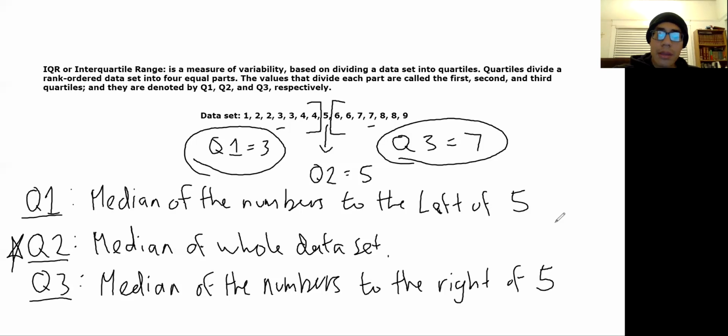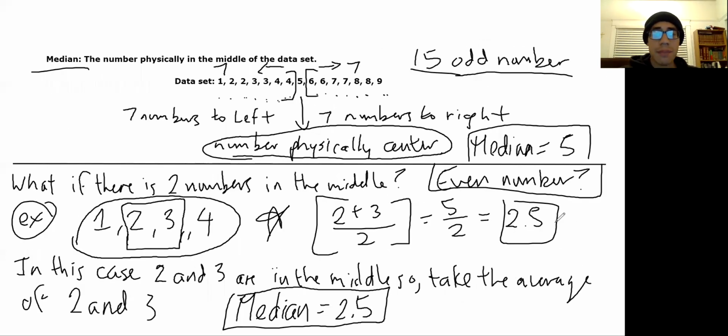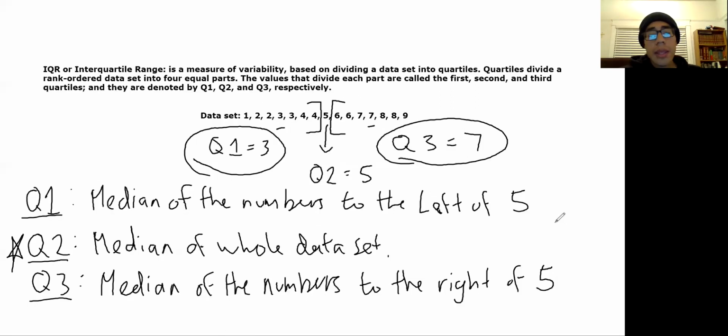Now, if we go back to the section where we talked about the median, it's the number that's physically in the middle. So I want to start there. The median of the whole data set is the number that's physically in the middle.